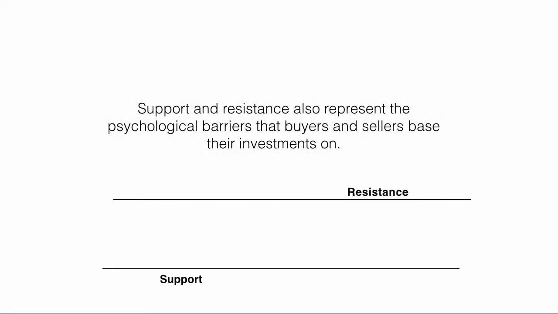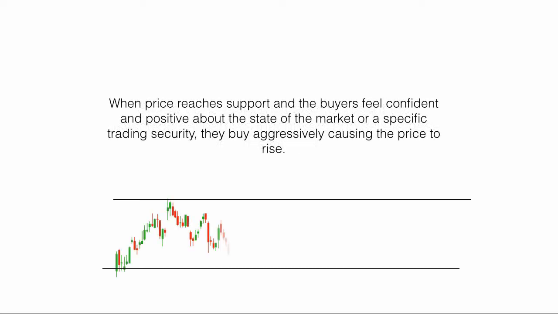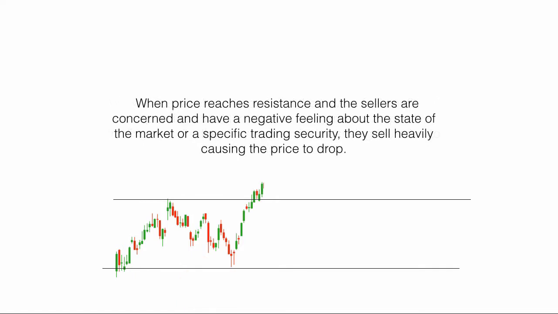Support and resistance also represent the psychological barriers that buyers and sellers base their investments on. When price reaches support and the buyers feel confident and positive about the state of the market or a specific trading security, they buy aggressively, causing the price to rise. When price reaches resistance and the sellers are concerned and have negative feelings about the state of the market or a specific trading security, they sell heavily, causing the price to drop.